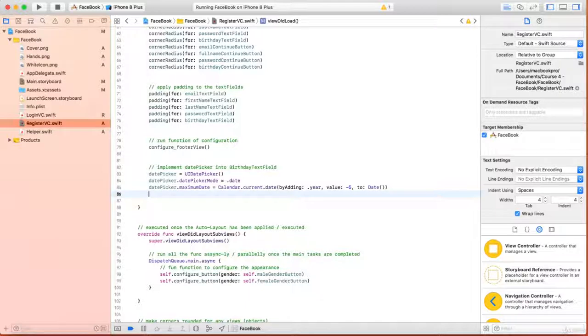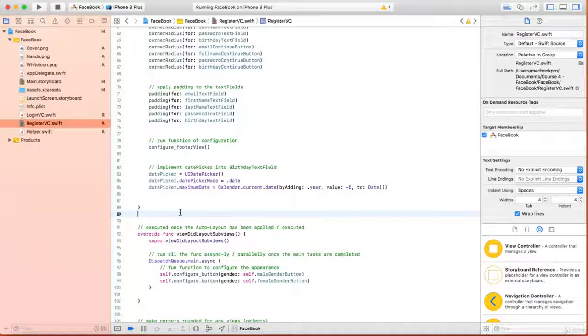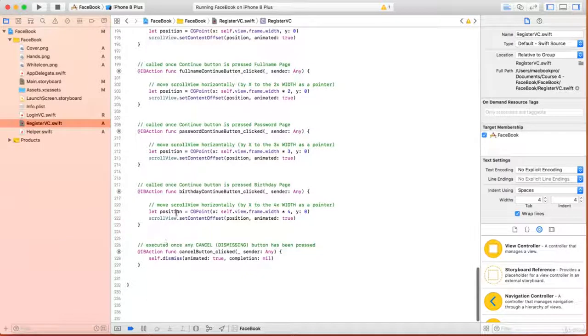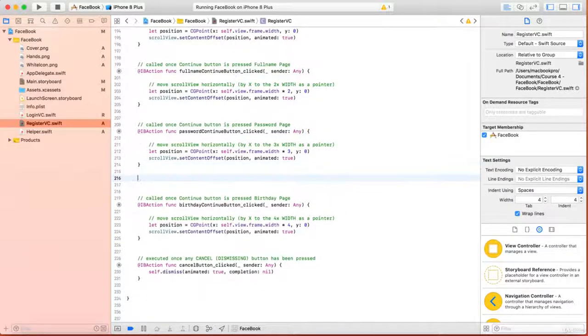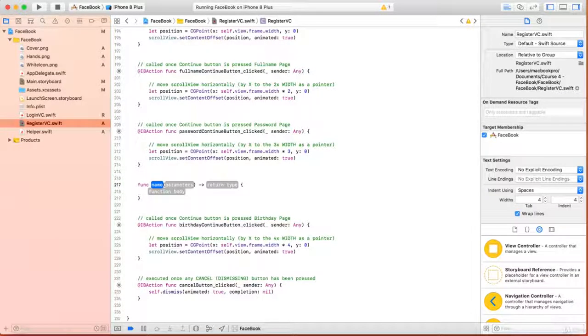Okay, so now whenever we select some date, we want some function to be executed. So what I will do is write here, before the birthday continue button, one function which will be datePickerChanged.